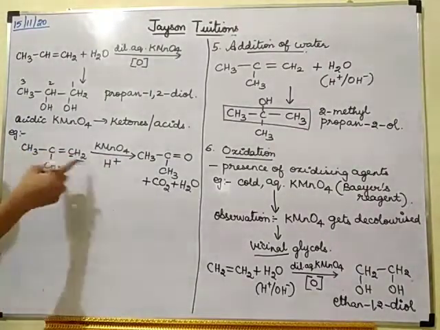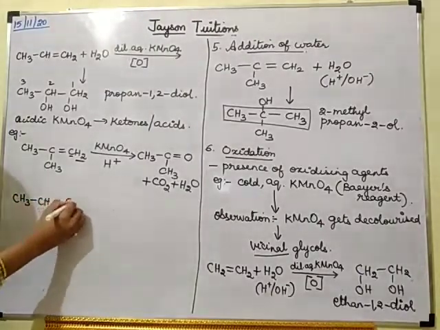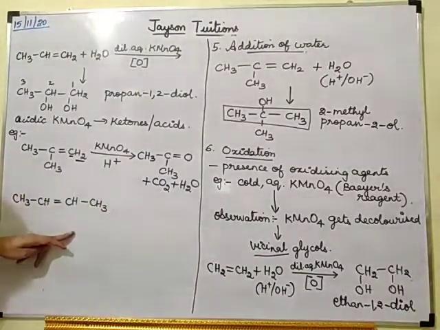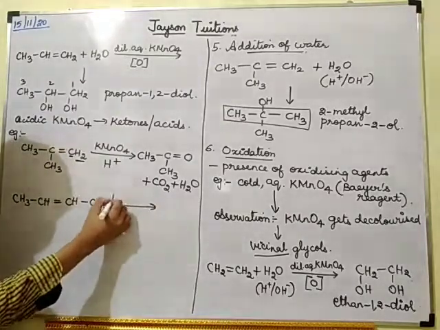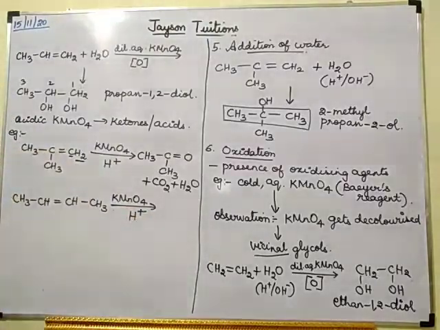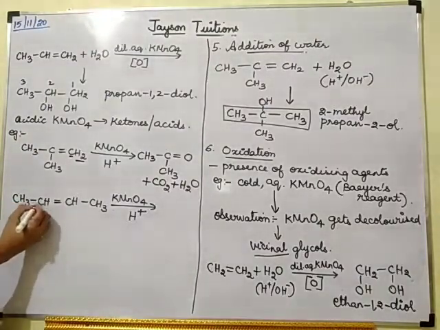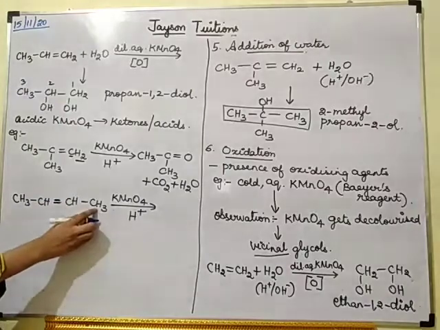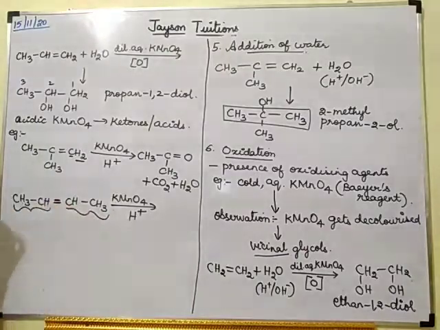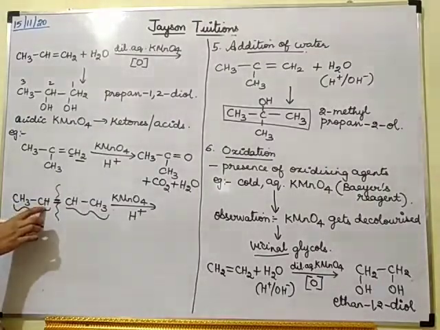Now let us see how I am getting acid. So CH3, CH, double bond CH, CH3. Suppose it is like this, and it is KMnO4 in the presence of H plus. Here it is CH3CH double bond CH3CH, so I can divide this into CH3CH and CH3CH.